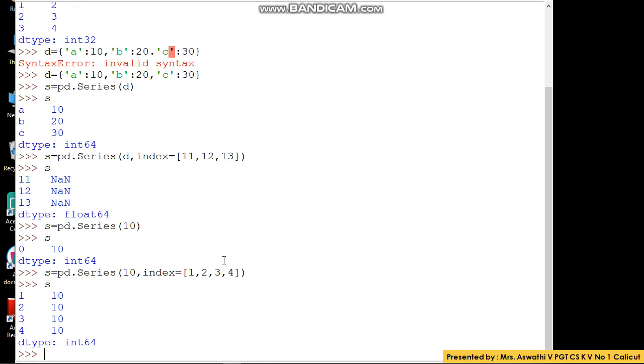This will not be correct in the case of any other type of data that we have checked. We have learned that the number of values and the number of index values should be equal in all the other cases. But if you are using a scalar value, you see what happens. The index values can be more than the number of values here. The same scalar value will be repeated for all the index values. Did you understand that?